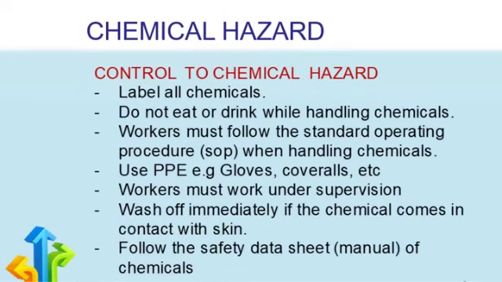So how can we control chemical hazards? The first is that all chemicals must be labeled, whether it is just 10 ml of a chemical substance that is in a syringe, you must label it. Remember, many of these chemicals are colorless and some could be odorless. Hence, people can mistake them for water. So it is essential that you label all chemicals. All is the key word.